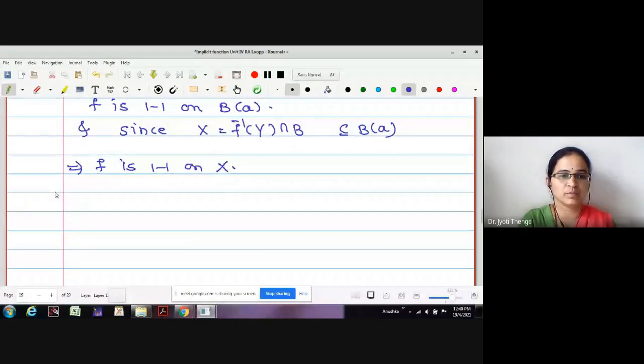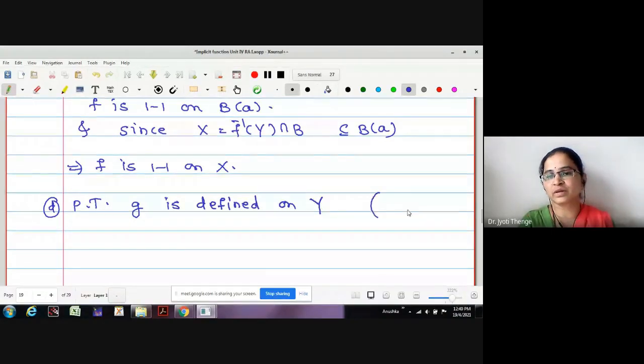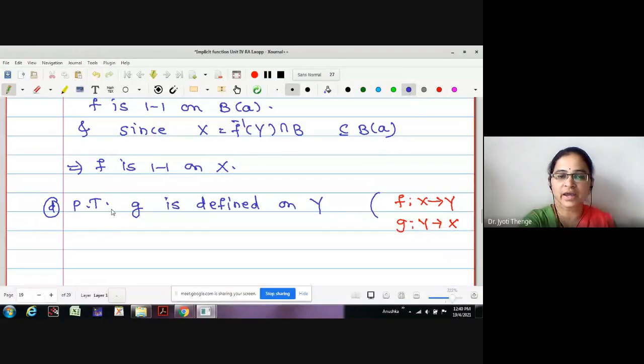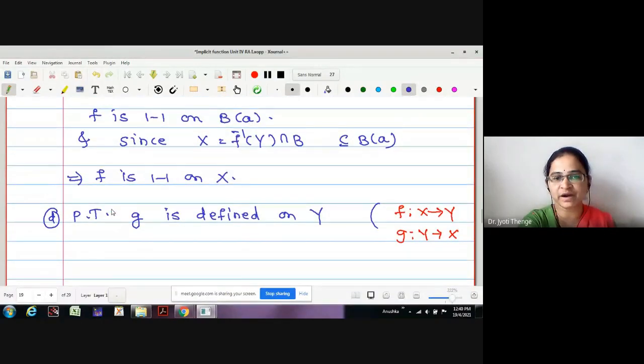Right? Third point we have proved. Next, point number 4. What we wanted to prove in this? Small g is defined on Y. That is, assuming the function f is a defined function from X to Y, we now wanted to prove that function g is defined from Y to X. Let us do. Again, on which ball we have defined the function g?